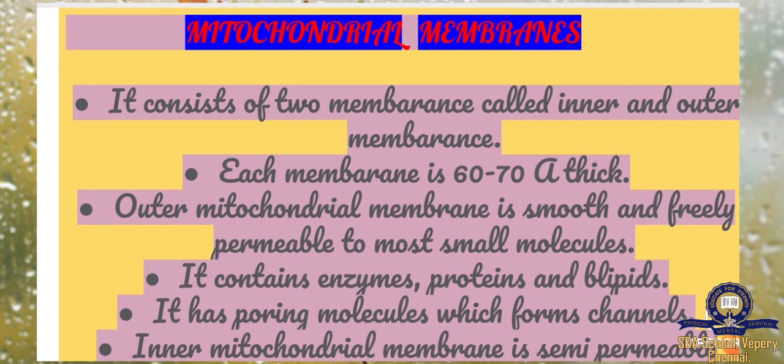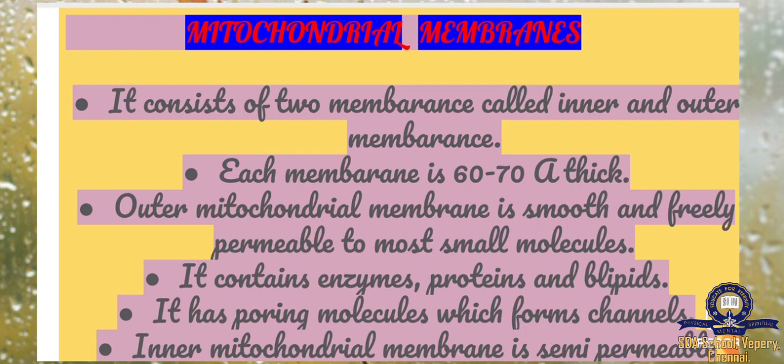Mitochondrial membrane. So what is the function of this? It consists of two membranes called the inner and outer membranes. Yes, in the previous picture we saw it has two membranes. Each membrane is 60 to 70 Angstrom thick. The thickness of the membranes was 60 to 70 Angstrom.